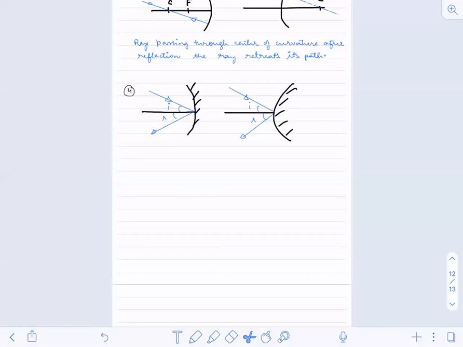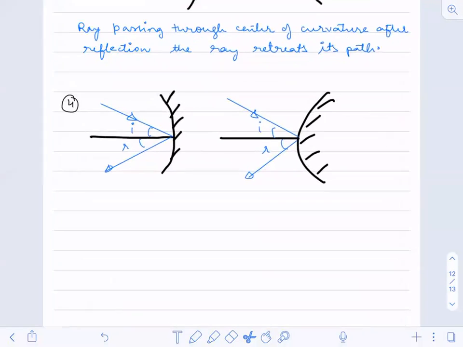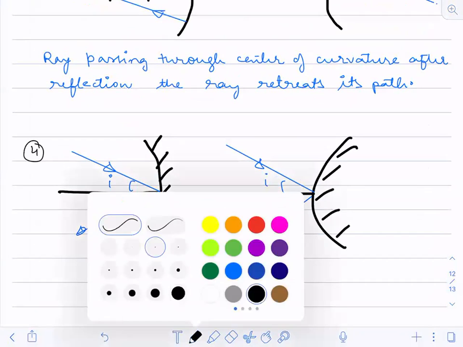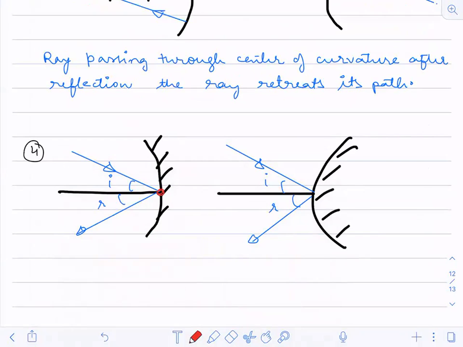Okay, so this was all about the law. See here also what we have done. This is the point of incidence. So you draw a tangent. You are supposed to draw a tangent like this. Then this will be the normal. This will act as a normal. So for this fourth case, this is my tangent, this is the normal, and this is angle I and angle R. Understood?